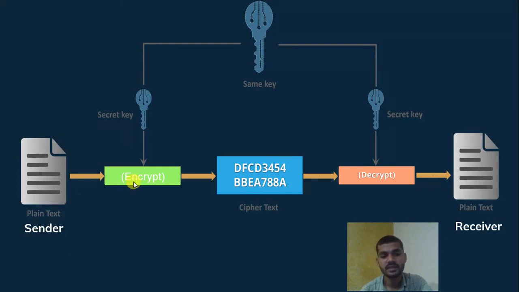So this is how encryption works. Plain text sent by the sender is first encrypted by the secret key. The receiver receives the encrypted message, which is the ciphertext, decrypts it using the secret key, and reads the plain text. So this is what cryptography is.